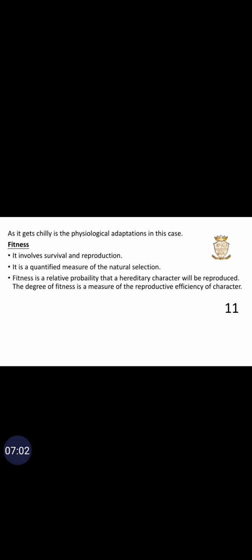Fitness involves survival and reproduction. It is a quantified measure of natural selection. Fitness is the relative probability that a hereditary category will reproduce. The degree of fitness is a measure of the reproductive efficiency of a character.